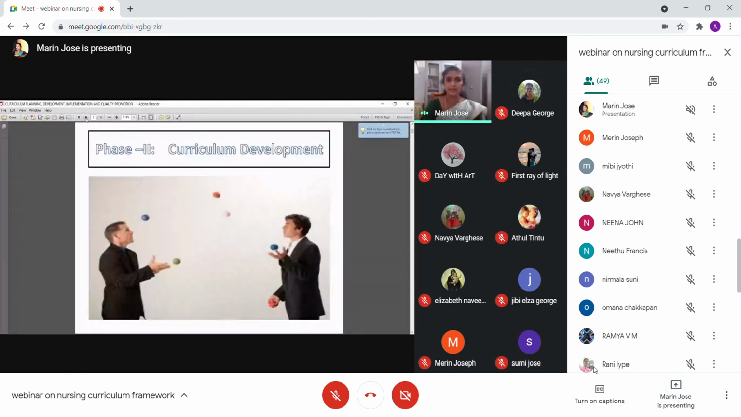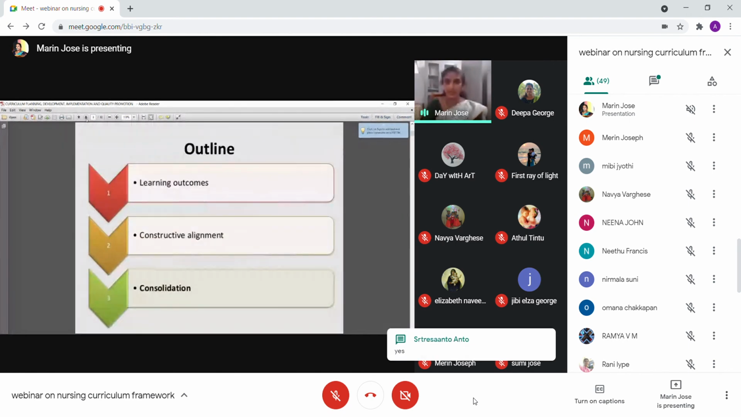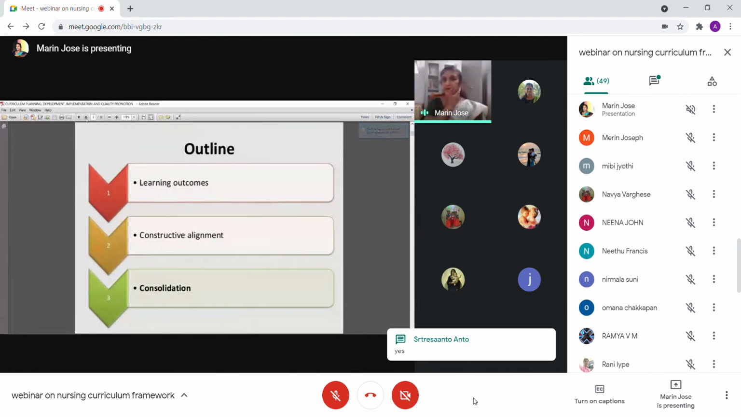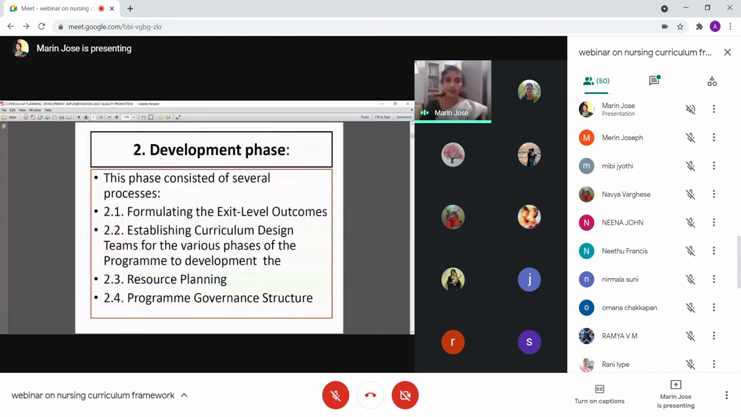The curriculum development phase. When we move to the curriculum development phase, we have to prepare learning outcomes. Then we have to construct alignments. We have to cross-check whether everything is okay with the goals we have. Then we have the consolidation. These are the things we should have. So we should think of formulating the exit level outcome.